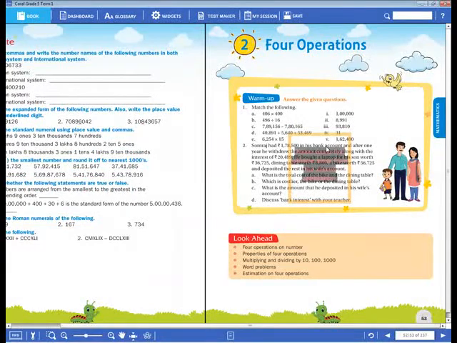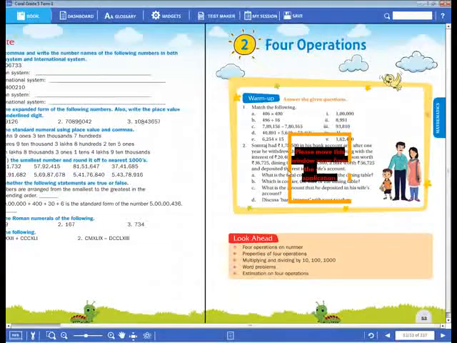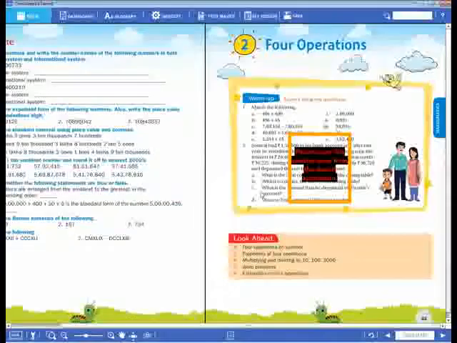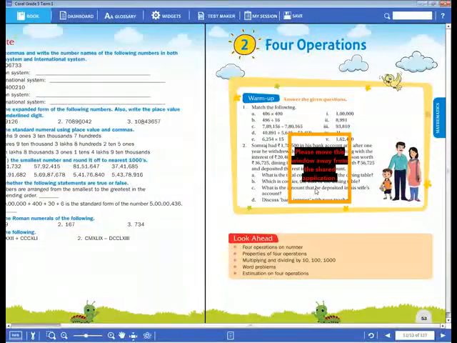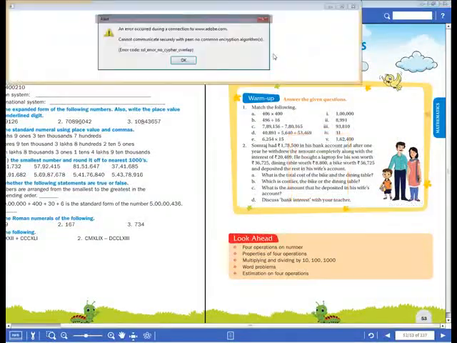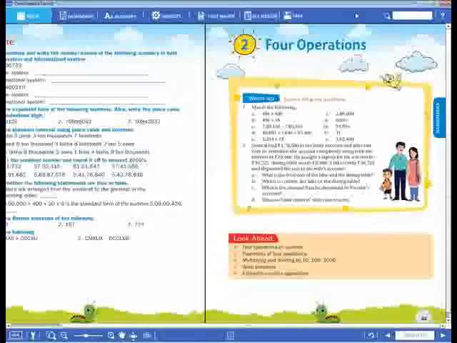Next, see here now. Somraj had 1,78,500 in his bank account. Okay, now the screen is clear.